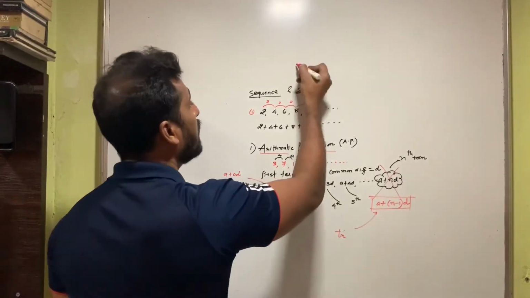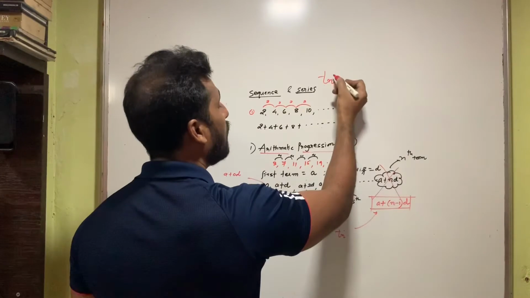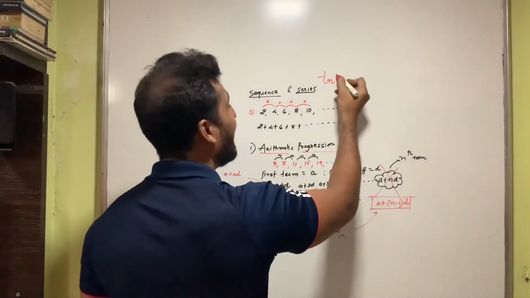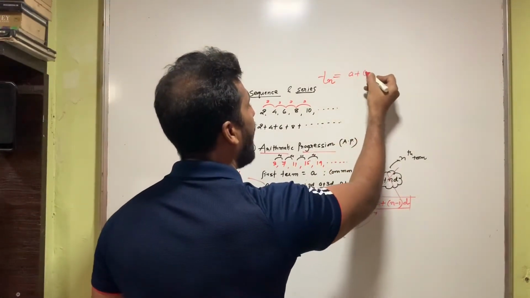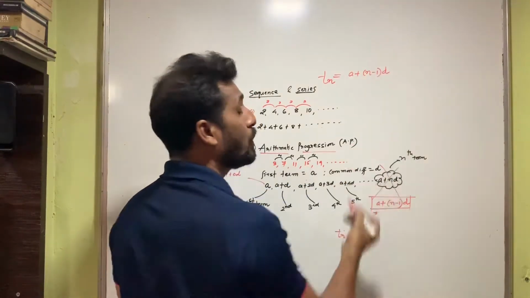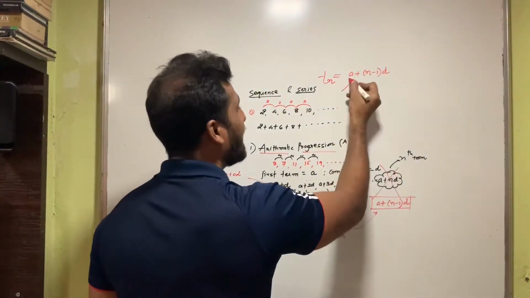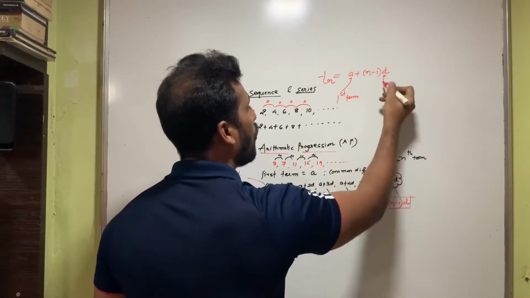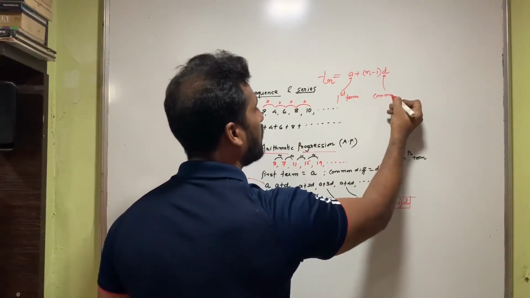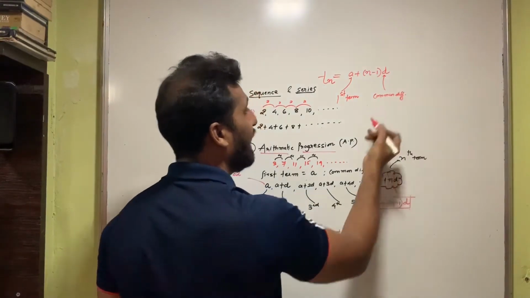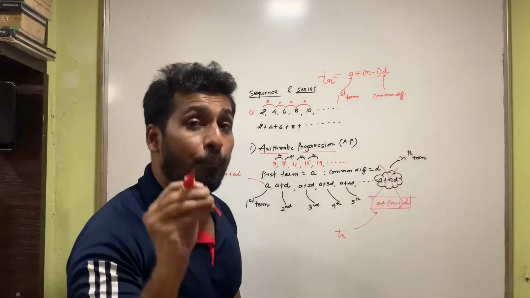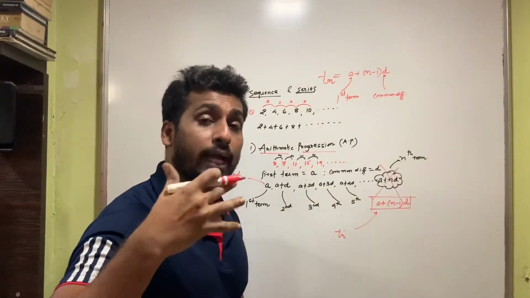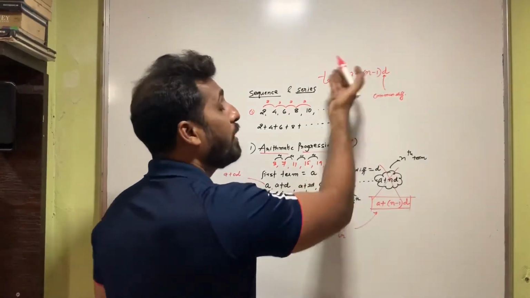So students, Tn, the nth term of an AP, is given by a plus (n minus 1)d, where a stands for what? The first term of the sequence. d stands for what? The common difference of the sequence or the progression. And n stands for the position of the term. If you want to get the 17th term, n becomes 17.